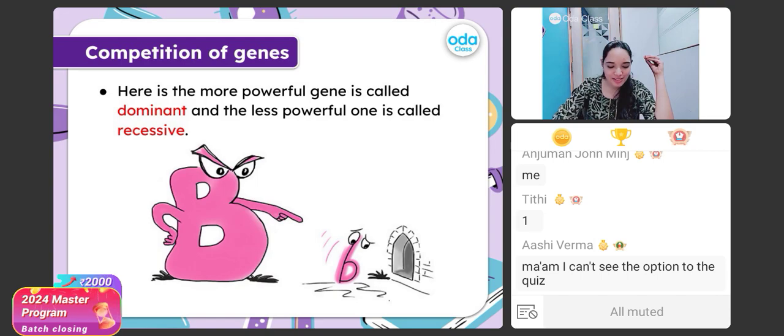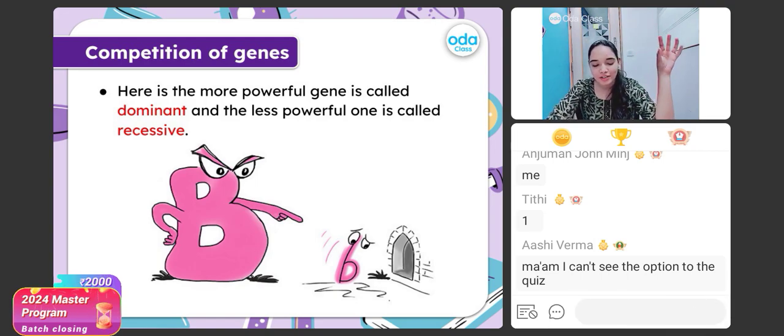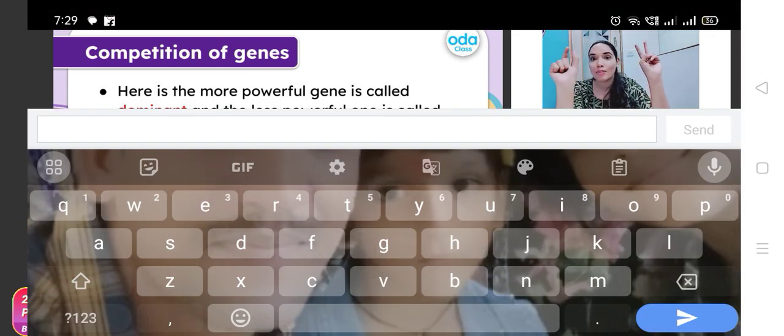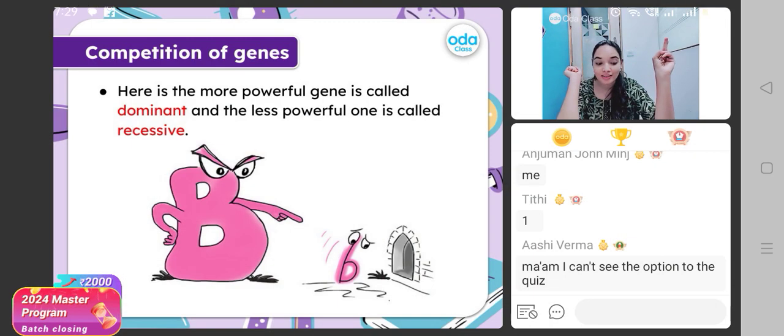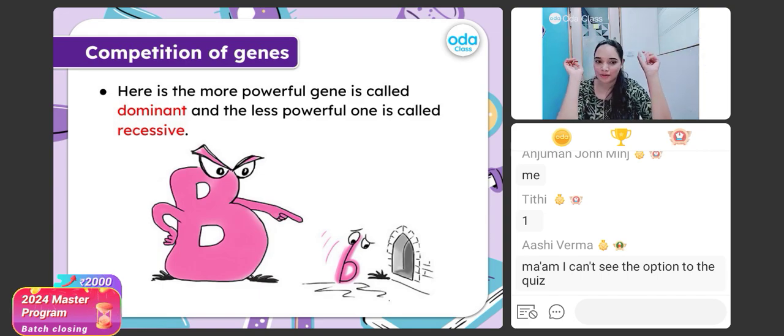Now you got to know, students, what the competition is. The gene which is dominant, which is powerful, is expressed in your physical feature. The gene which is less powerful, we call it the recessive gene. Okay, understood? For example, father has curly hair, mother has silky hair. But if a child has curly hair, then your dad's gene is the dominant one, and the mother's gene is the recessive one, less powerful.